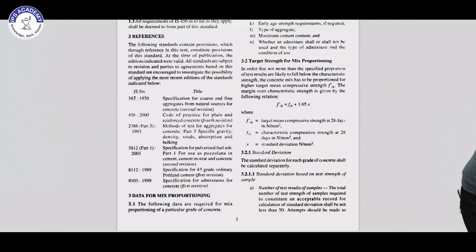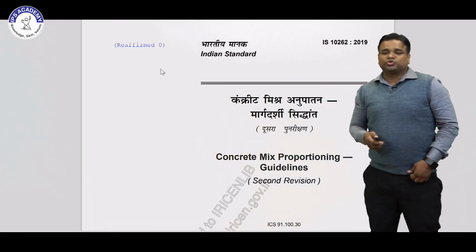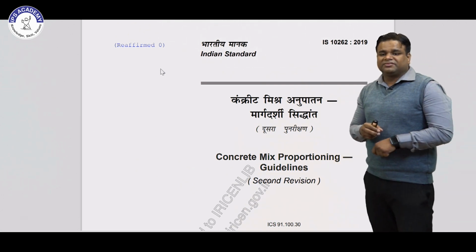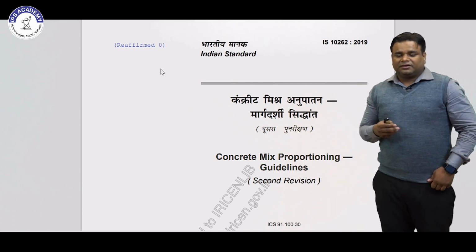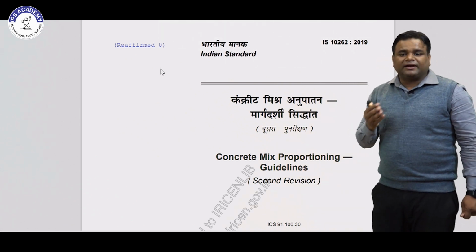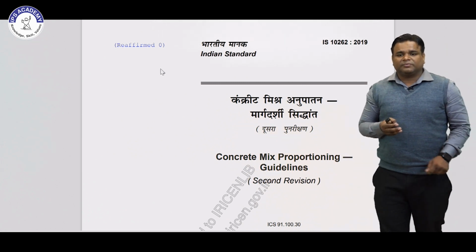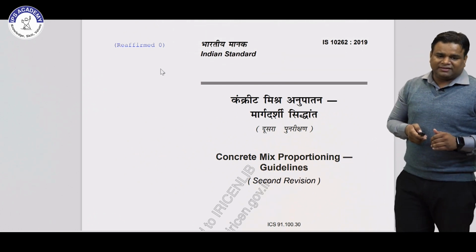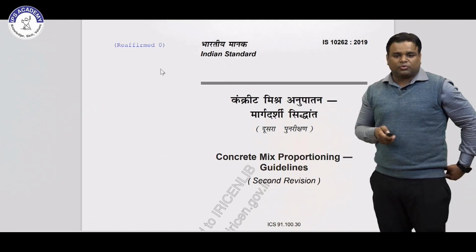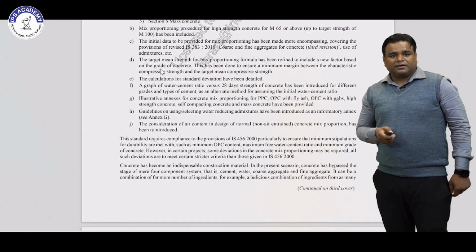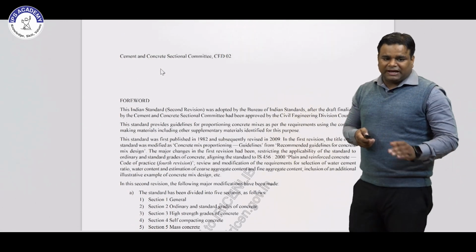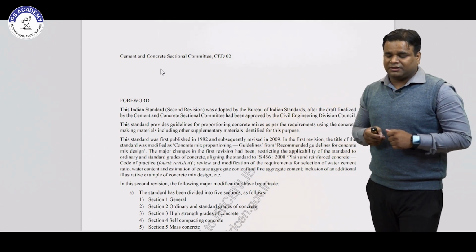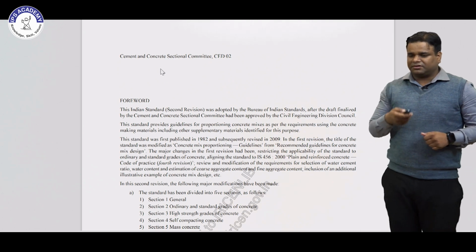We will see the next code, the new code, IS 10262:2019. It is the second revision of the concrete mix design standard. It was first published in 1982, then 2009, and the latest version was published in 2019. The title is the same as we have seen in the 2009 code, but in this they have made major modifications in the code.